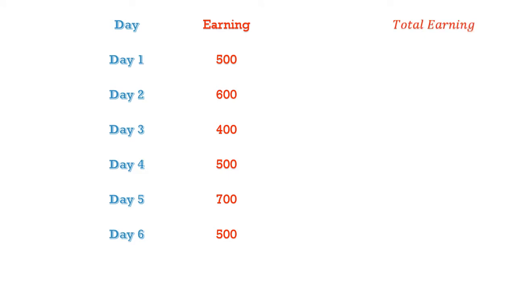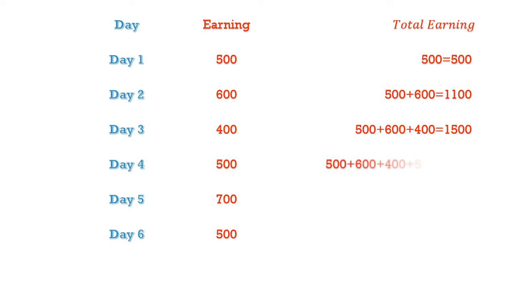The total earnings. For example, up to day 1 you earned 500 rupees. So your total earnings up to day 1 is 500. Up to day 2 you earned day 1 500 and day 2 600. So your total earning by day 2 is 1100 rupees. Then by day 3 you earned 500 plus 600 plus 400, that is total 1500. By day 4 you earned 500 plus 600 plus 400 plus 500, that is total 2000 rupees.